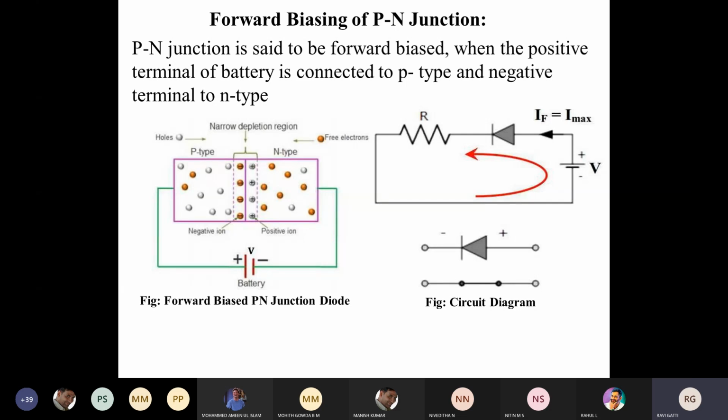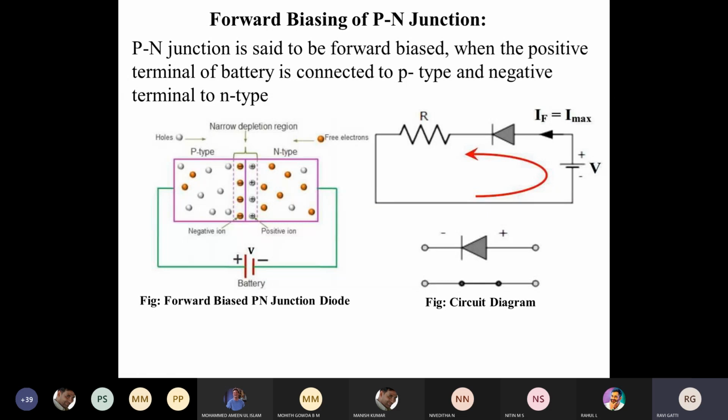Under this condition, current will flow across the PN junction when the input voltage is greater than the junction voltage or the barrier voltage.